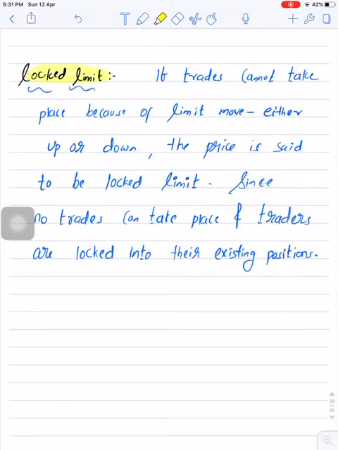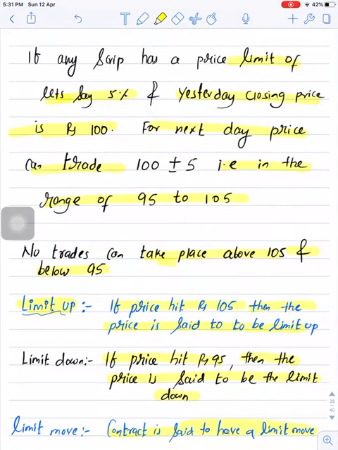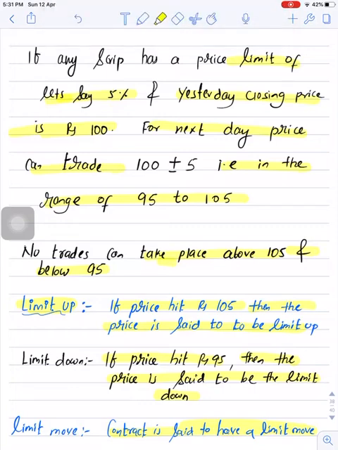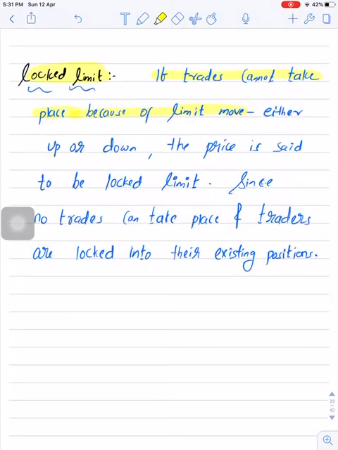Now let's understand what is locked limit. See, limit move happens because the price has reached limit up or limit down. So if the price reached limit up or limit down, the contract is said to have a limit move. If trades cannot take place because of a limit move, either up or down, the price is said to be locked limit, since no trades can take place and traders are locked into their existing position.